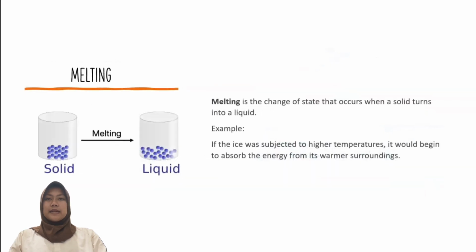Next, melting. Melting is the change of state that occurs when a solid turns into a liquid when a solid is heated to a certain temperature. Melting is the opposite of freezing.